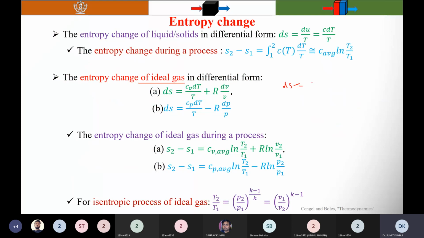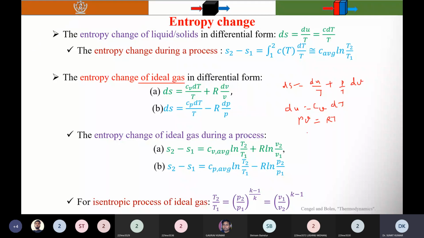So ds is equal to what? du by T plus P by T into dV. For ideal gas, you know that du is equal to Cv dT, and Pv is equal to RT.